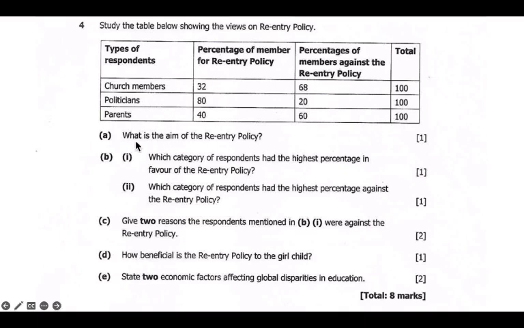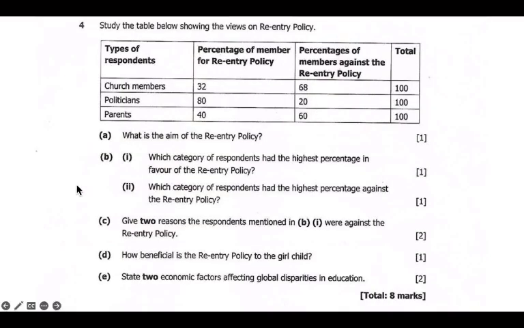Now the first question is, what is the aim of the re-entry policy? So when you look at the re-entry policy, the aim is to guarantee girls to stay in school as long as they choose to during pregnancy. So a girl might become pregnant, and she has to choose to remain in school, or take maternity leave and return to school, either the same school or another. So that is after delivery.